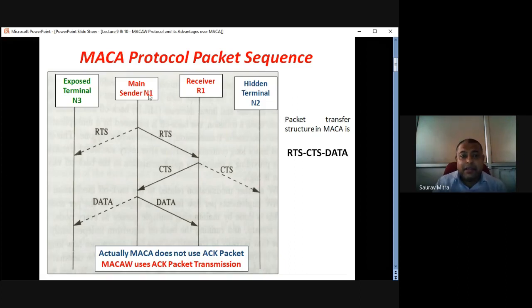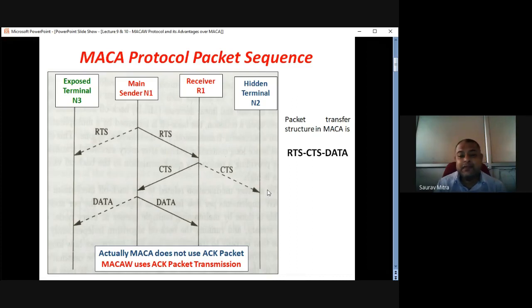Another important thing: initially N1 sends RTS to R1 and R1 sends back CTS to N1. But this CTS is transmitted by an omnidirectional antenna. So whatever signal R1 transmits for N1, the same CTS signal is received by N2 also, since N2 is in the communication range of R1. This CTS signal tells N2 that R1 is trying to form a couple with N1. Hence N2 does not transmit to R1.